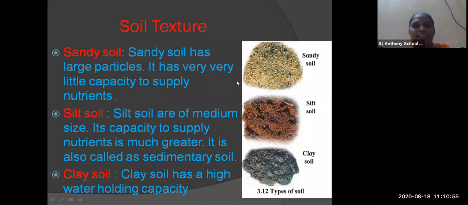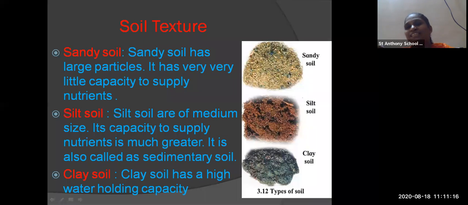Then soil texture. Depending upon soil texture, the soil is divided into three types: sandy soil, silt soil, and clay soil. Here you can see the pictures of sandy soil, silt soil, and clay soil. Now, what is sandy soil? Sandy soil has large particles.